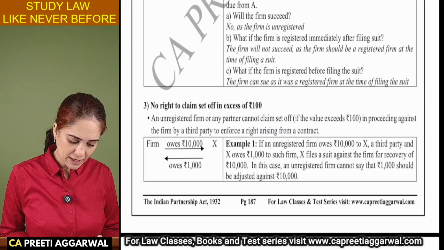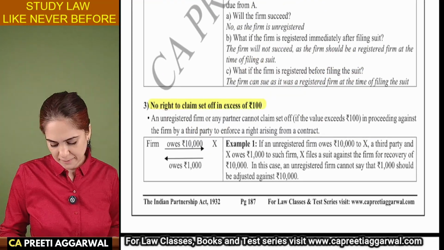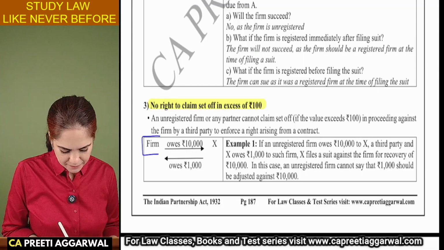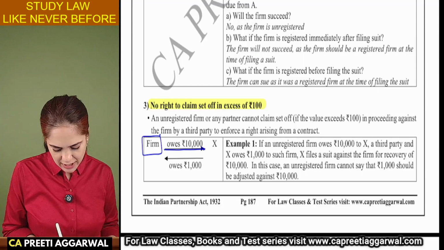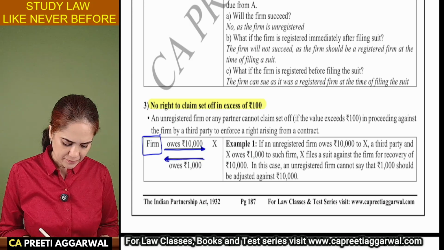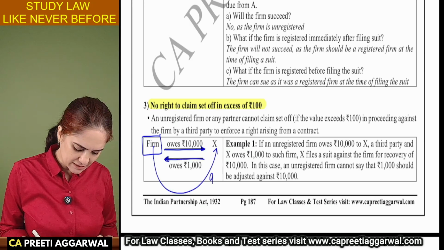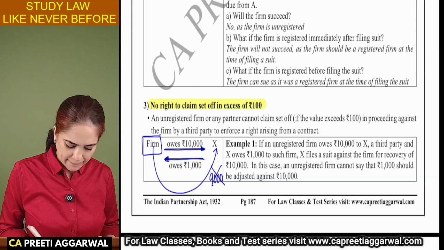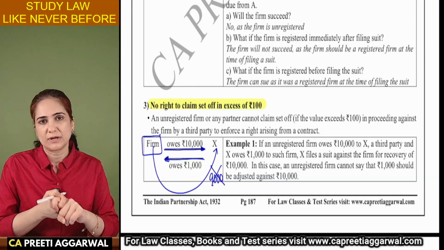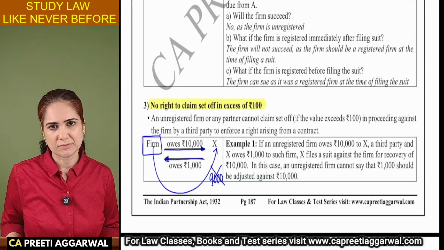No right to claim set off in excess of rupees 100. Now the firm has to pay 10,000 to X, but they also have to receive 1,000 rupees from him. It is best that the firm pays 9,000. But this kind of set off will not be available if you are unregistered.